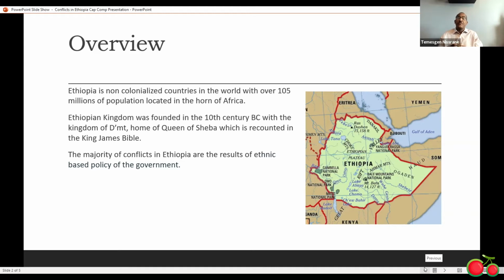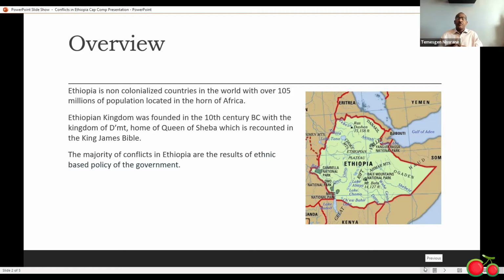Just to mention a few, the Ethiopian kingdom was founded in the 10th century BC, known as D'mt. It is also home to the fabled Queen of Sheba, who is recounted in the King James Bible. Ethiopia's population is highly diverse, containing over 80 different ethnic groups with 80 different languages.